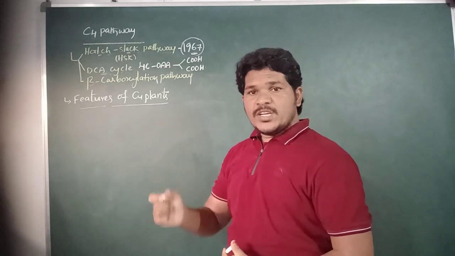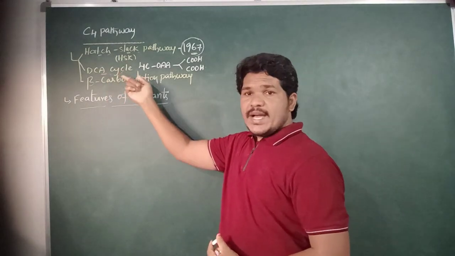Hence, the C4 pathway is also known as the dicarboxylic acid cycle.